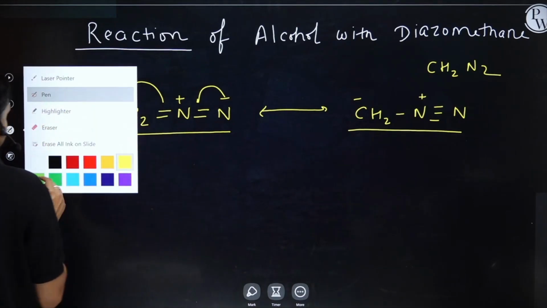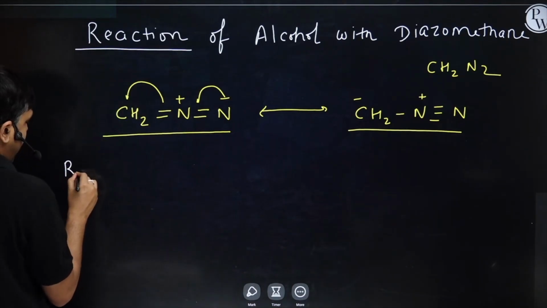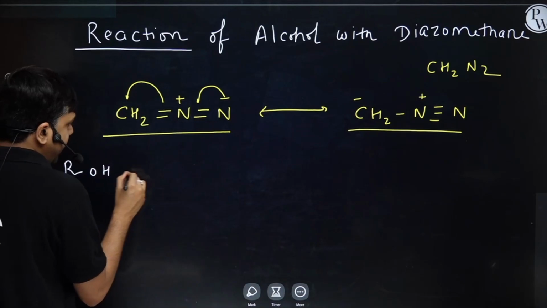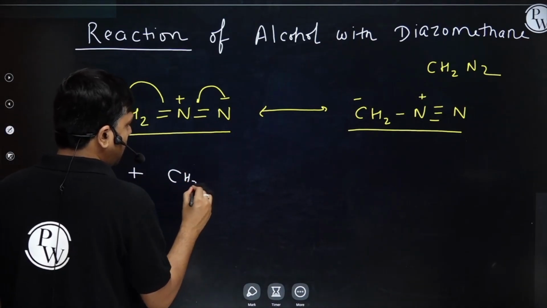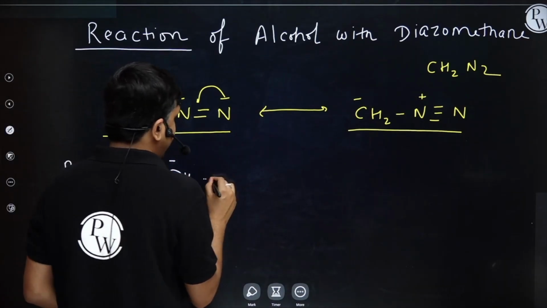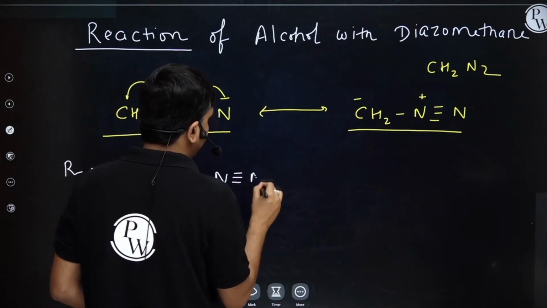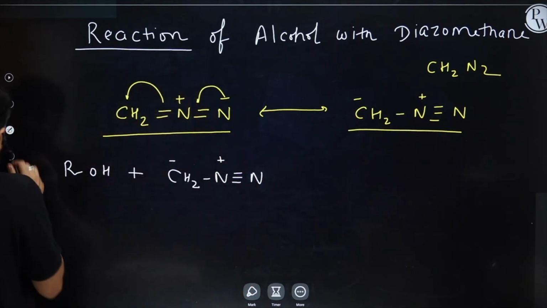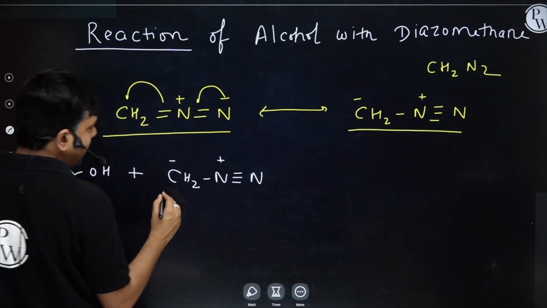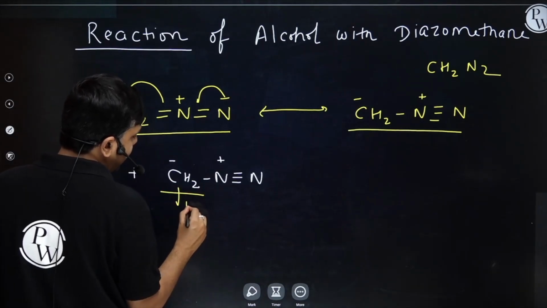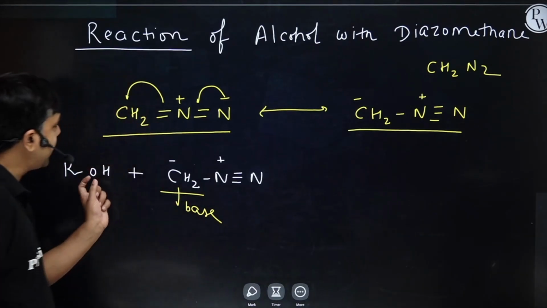Now it's treated with alcohol, ROH, treated with CH2 minus, N triple bond N positive. Student, can you say this CH2 negative may act as a base if it finds any acidic hydrogen?